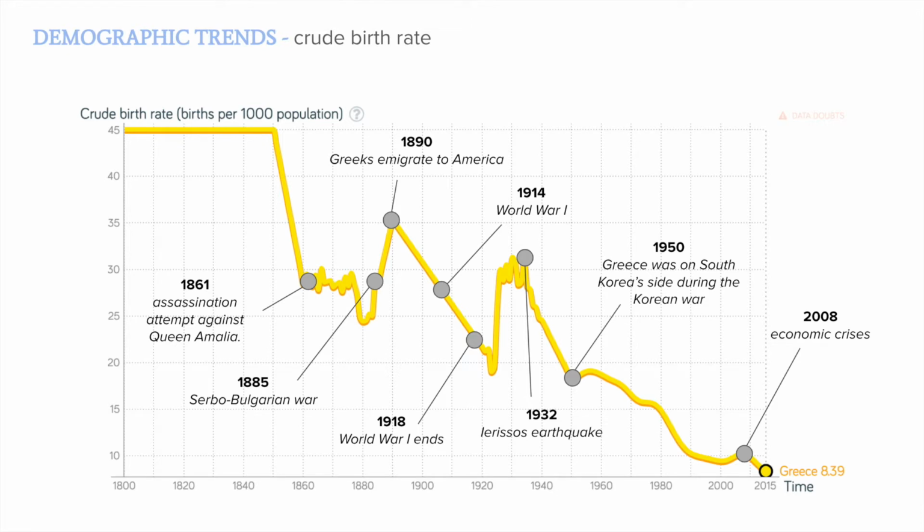In 1861, there was an assassination attempt against Queen Amelia. In 1885, there was a Serbo-Bulgarian War. And in 1890, a bunch of Greeks emigrated to America. In 1914, World War I started and ended in 1918. In 1932, there was a Larissos earthquake, and Greece was on South Korea's side during the Korean War in the 1950s. 2008 was when the economic crisis started.